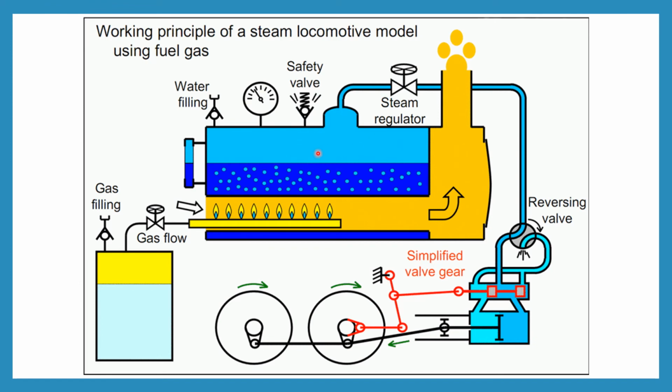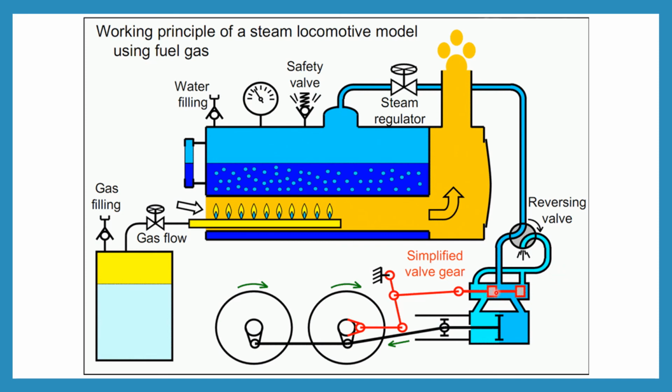After that, the steam is passed through this steam regulator, and in this way it comes into this chamber. When it comes in this chamber, this portion is moved with the simple valve gear.